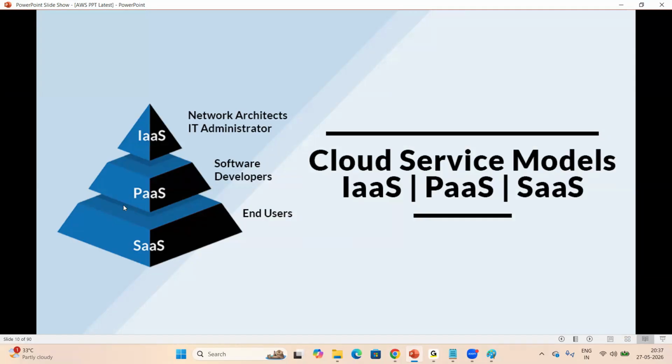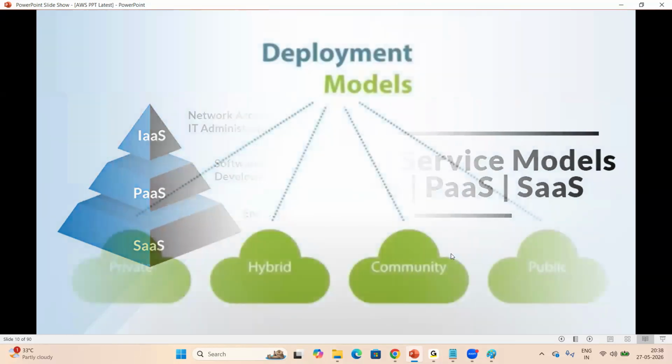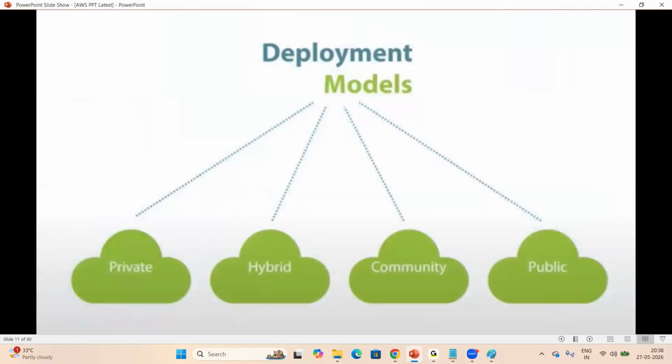So IaaS, PaaS, SaaS. Infrastructure as a service is nothing but we can create infrastructure, and on top of that, we can deploy the applications or packages. Platform as a service is nothing but the platform already available inside of AWS. Software as a service is mainly for reusability, like Google Drive, OneDrive, Amazon shopping site, etc. Right? Next one, look at my screen. Deployment services, these are all very, very important. Deployment models.